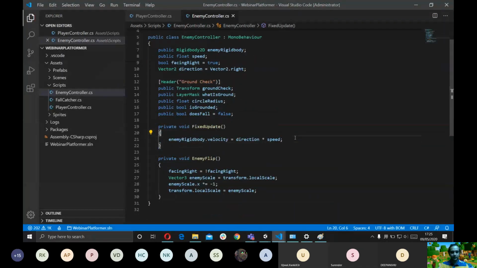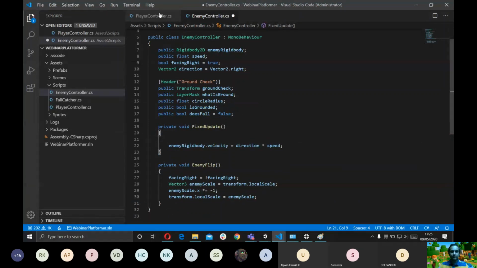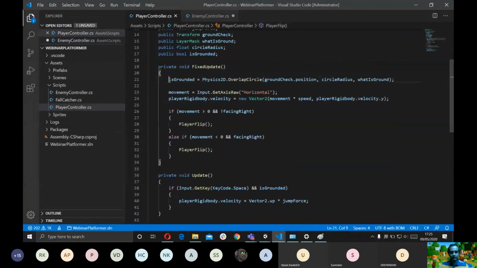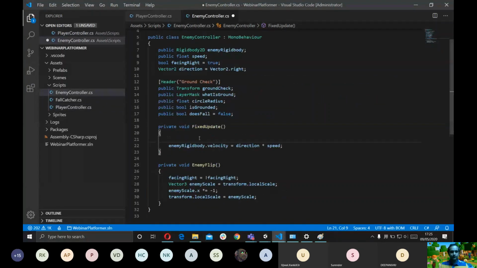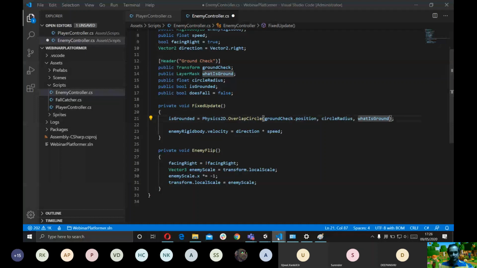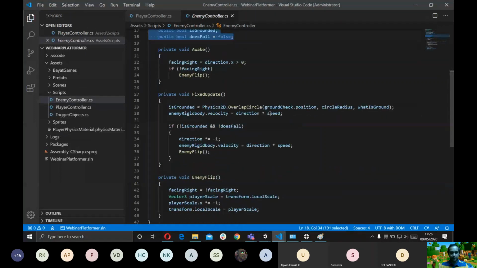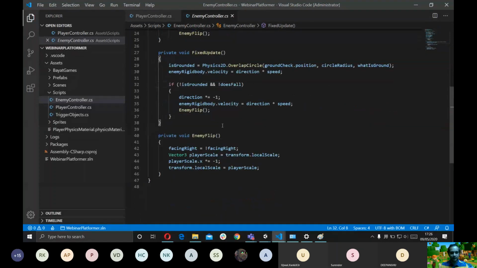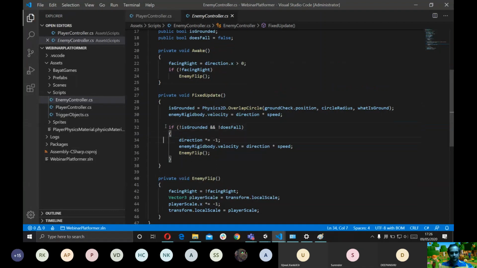And again, in the fixed update, we're going to write the same thing that we wrote in the player controller. So isGrounded: if the enemy is on ground, draw a circle on this position of this radius and check if it's colliding with any object that belongs to this layer. If it's colliding, that means it's on the ground. If it isn't, then cool enough. I actually made the enemy controller script yesterday, so I'm just going to copy that from there. This is what we have done till now, and this is the only thing that's missing, and a few more things.